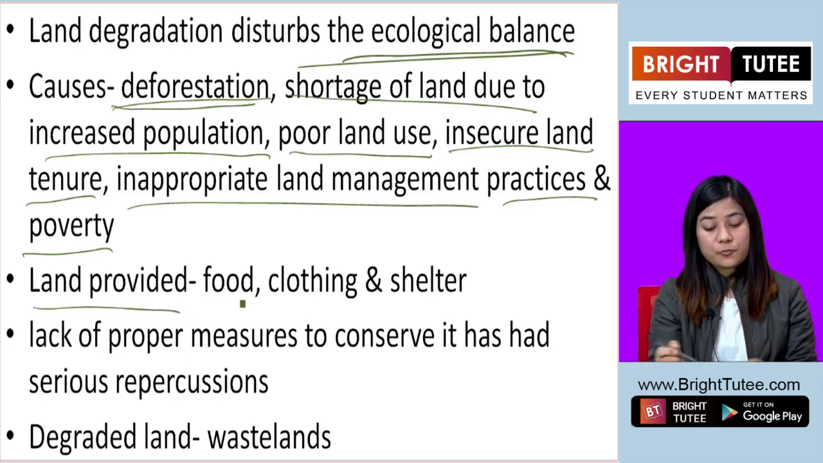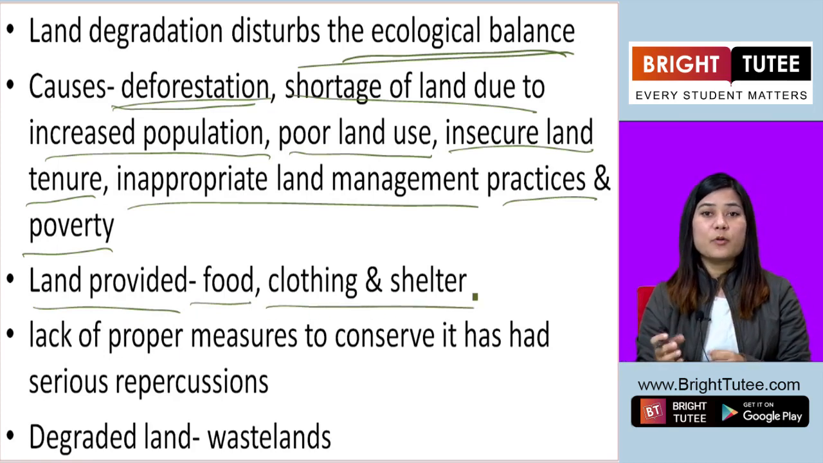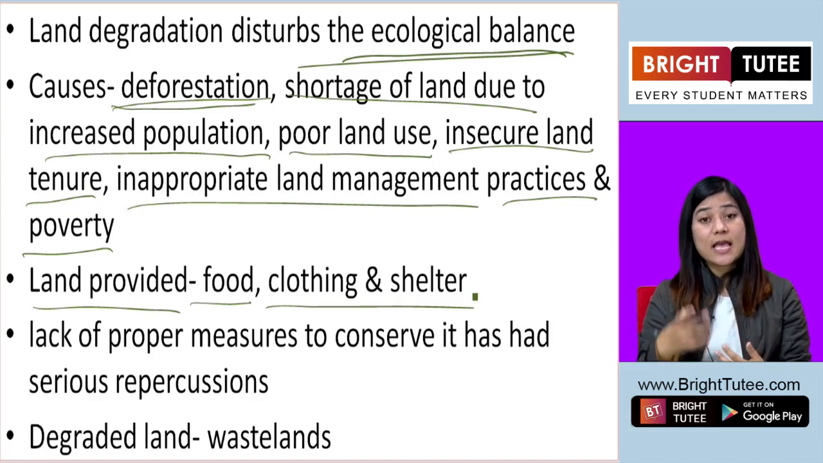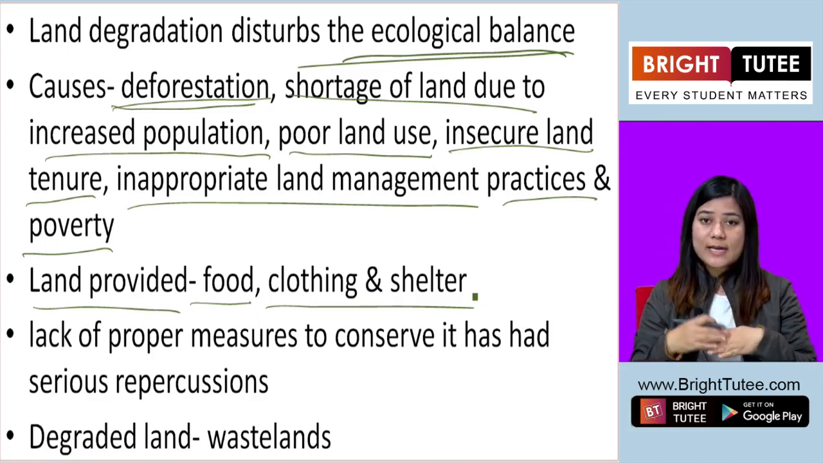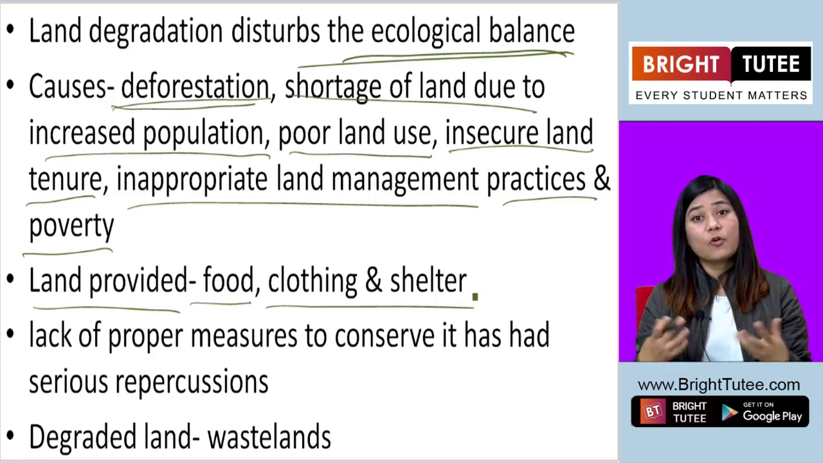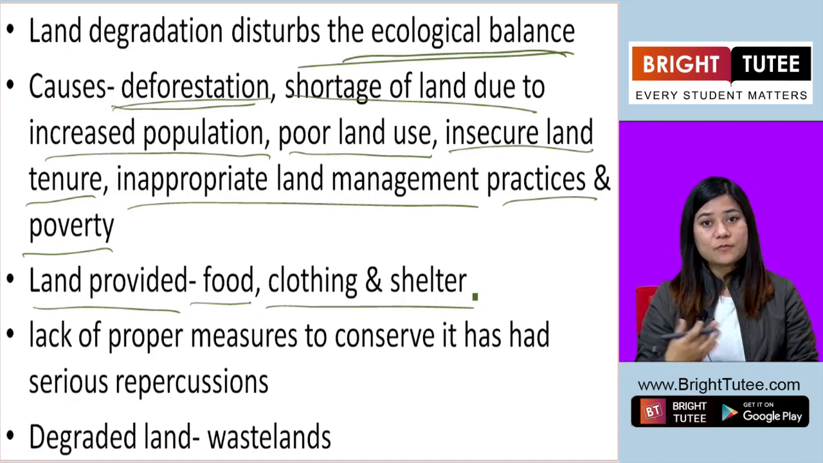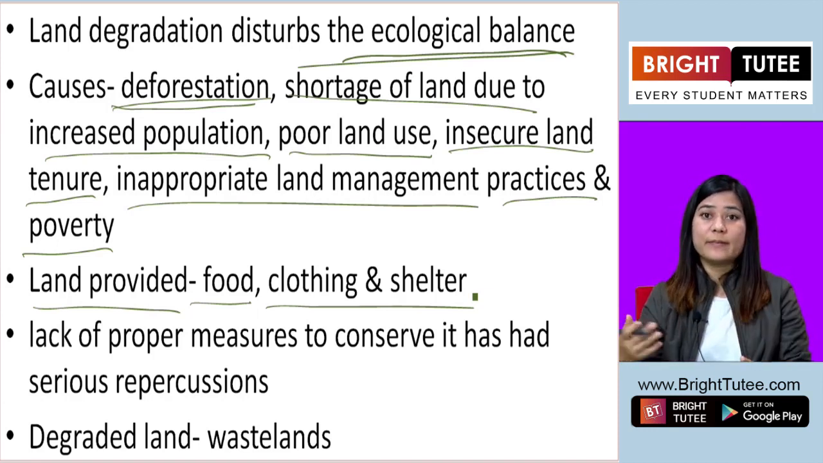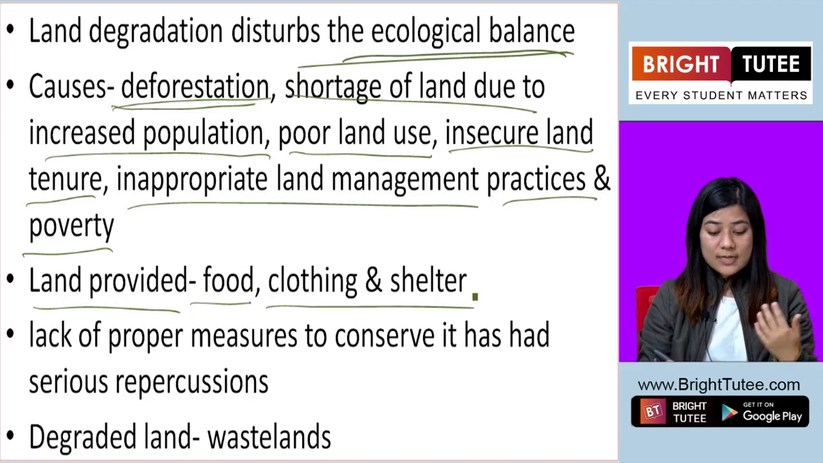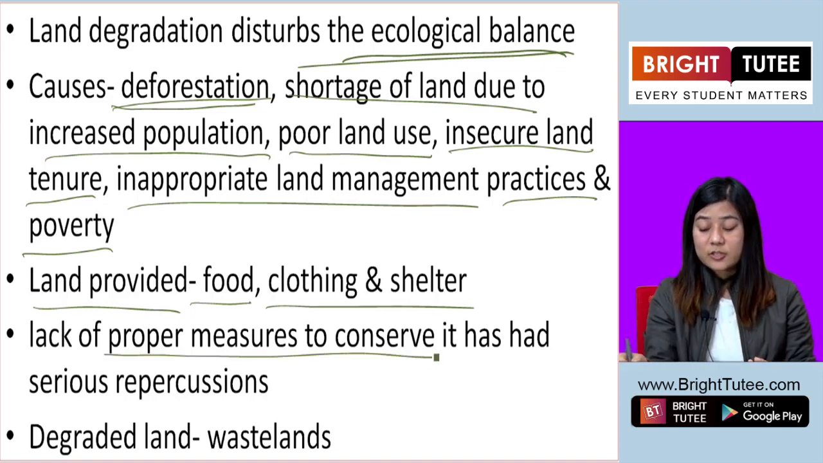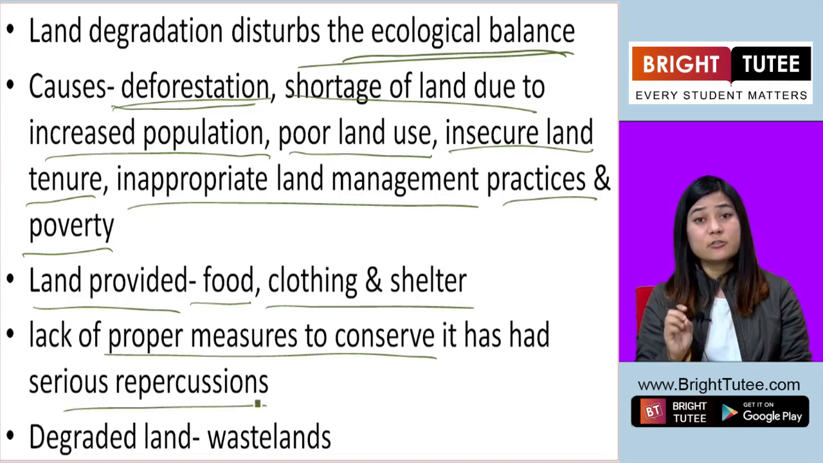Land provides us with food, clothing, and shelter, and it has always played a very important role in our sustenance. On land we can build houses. On land we can grow cotton, which will go on to make fabric, and then we get our clothes. On land we do agriculture. With our agricultural practices we grow crops and we get our food, right? So the lack of proper measures to conserve land will have serious consequences.